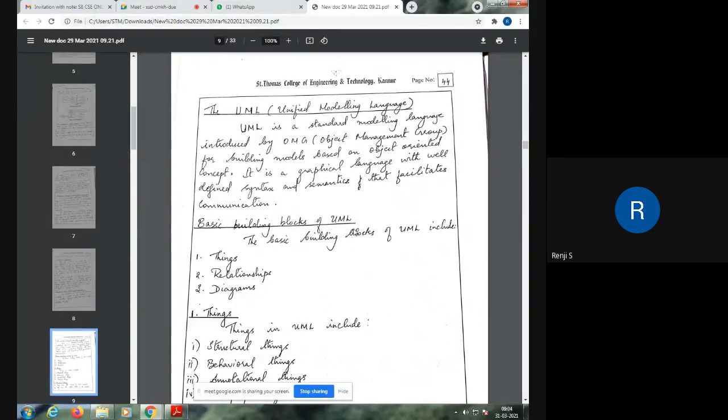That is, it gives some graphical notations, and based on these graphical notations, we can draw designs, and this design will correspond to the product that you are going to develop.